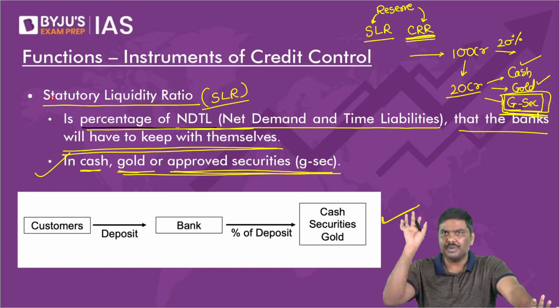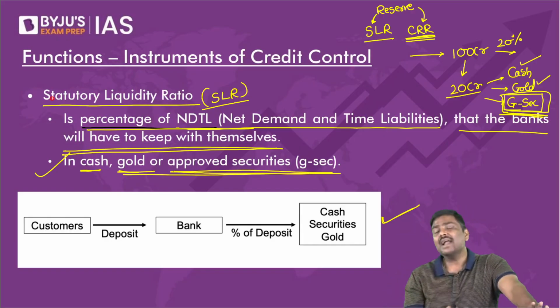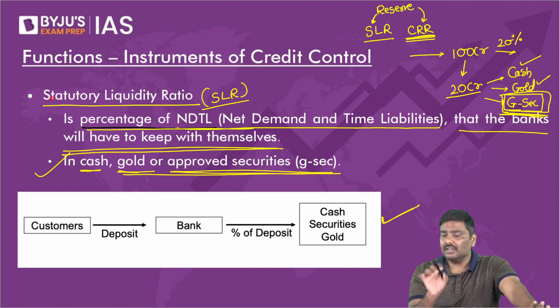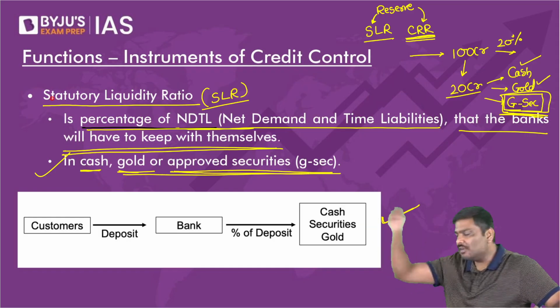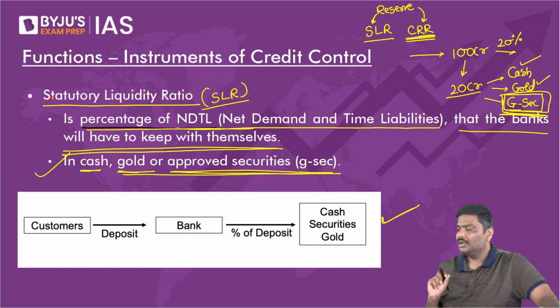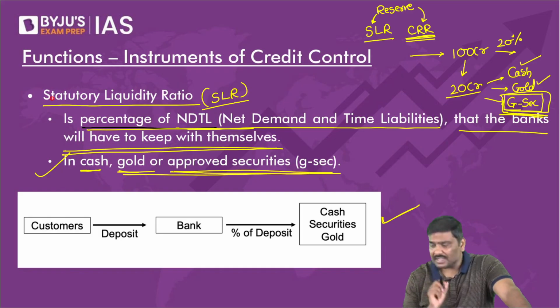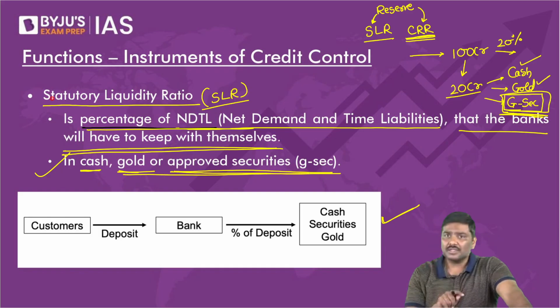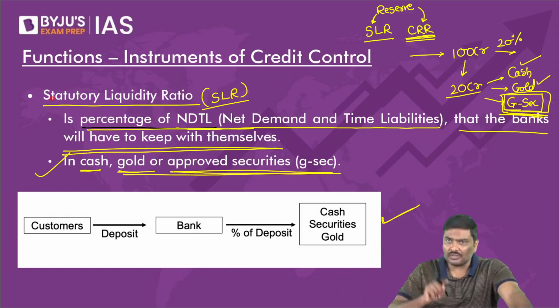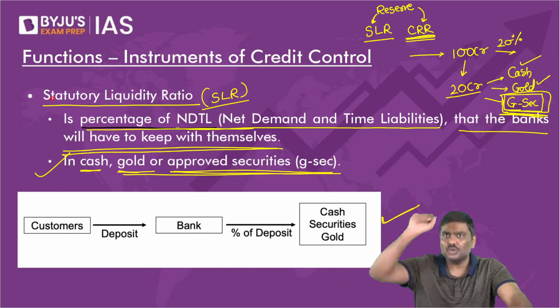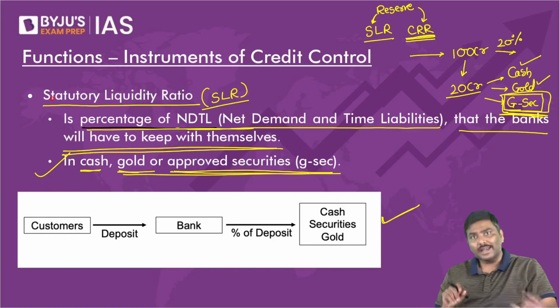Answer is very simple. Understand this: if these kinds of reserves are not there, banks will take a higher risk by giving all the money in the form of loans. Please understand this. Don't you think banks will take a higher amount of risk by using all of these deposits by giving loans to a borrower? Can it happen?